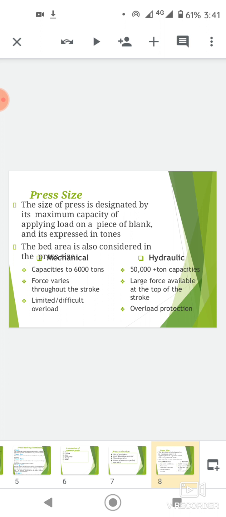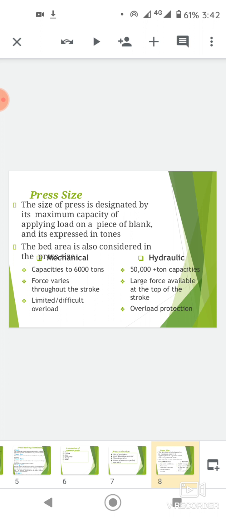The bed area is also considered in the press size. Then the differences between mechanical and hydraulic.